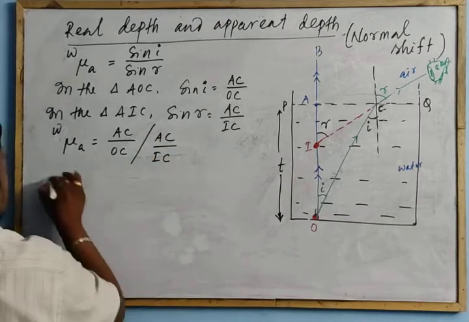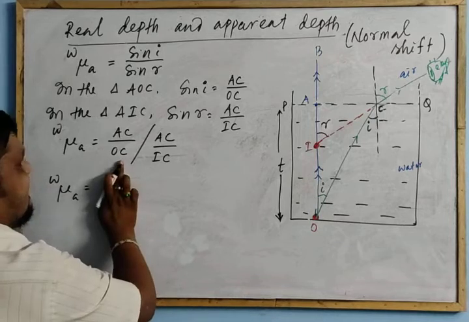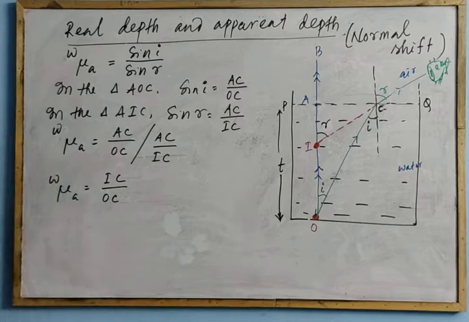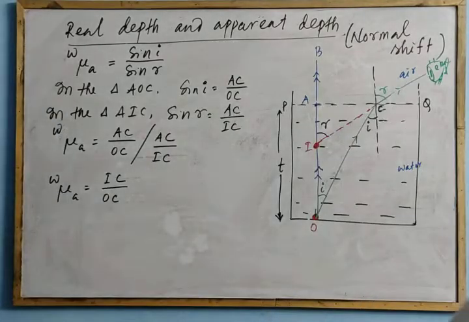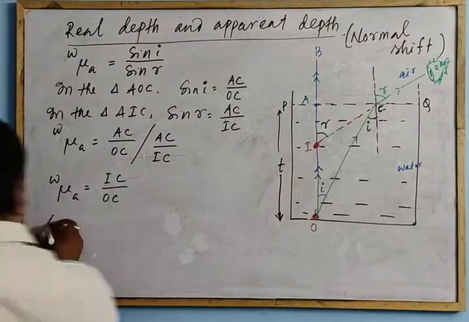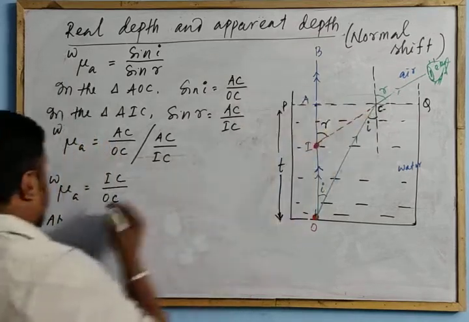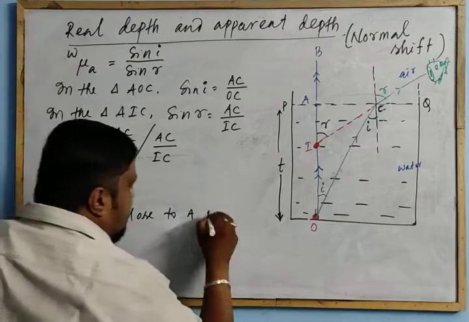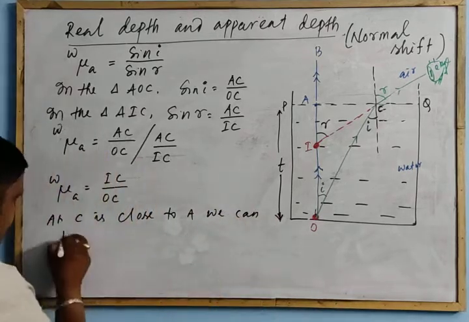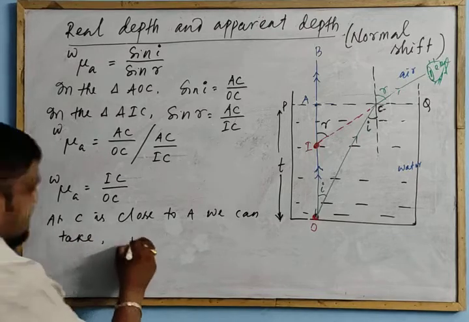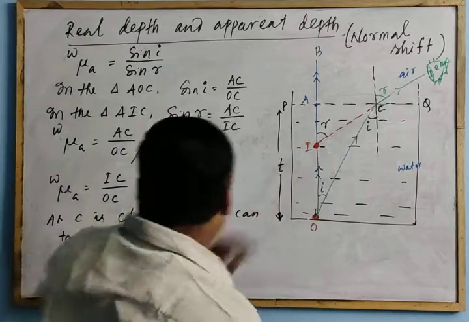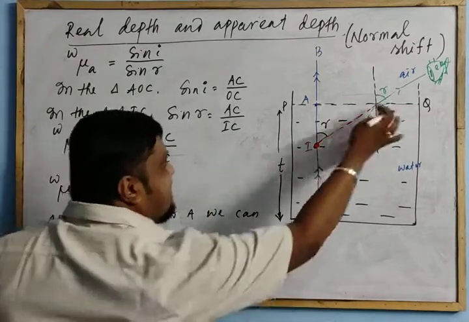So mu air to water is equal to IC by OC, as AC cancels. Clear? Now C is close to A, because this is very close.